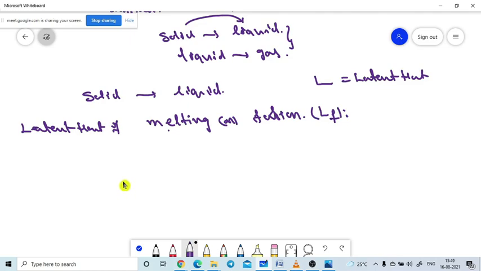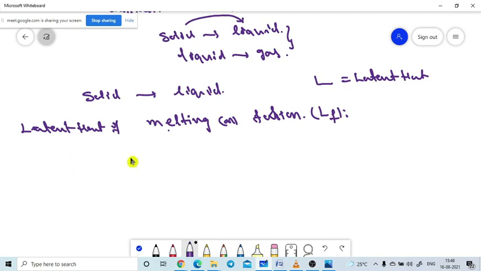How can we define this one? The same definition as above. It is the amount of heat energy required to change unit mass of the substance from solid state to liquid state at a constant temperature. Is the definition perfect?